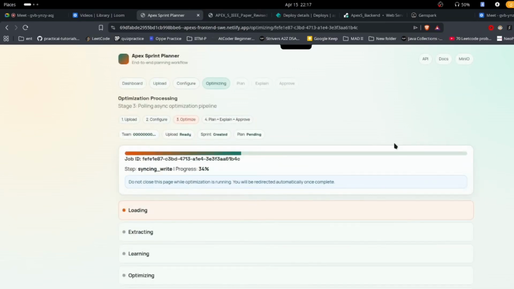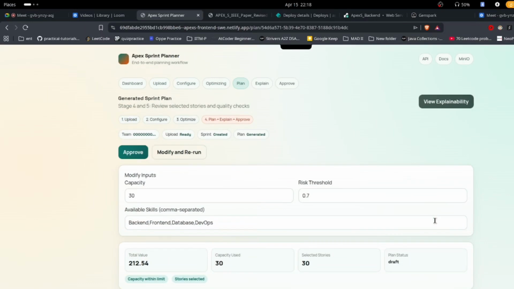This is the main stage of our application. First, the dataset is cleaned and loaded into our database. Then we extract the meaningful data from it. Using our ML programming, we'll learn information like the risk, the output, the skills needed, and what stories it is dependent on. Then we'll use logistic regression to optimize the extraction result, and we'll move